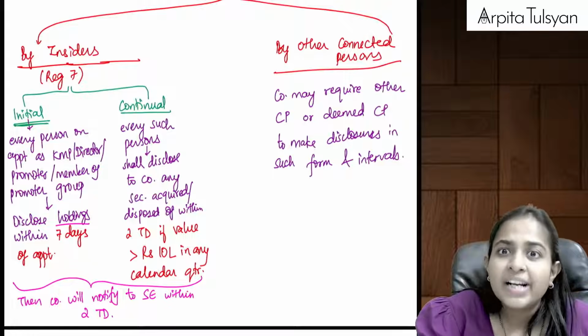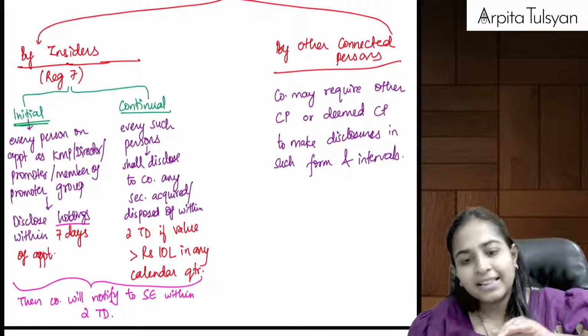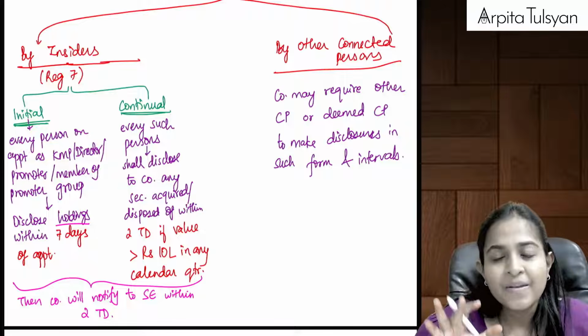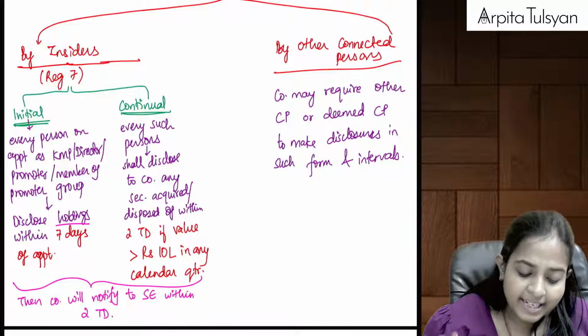Once the initial disclosure is done, after that they are also required to do some continual disclosure.